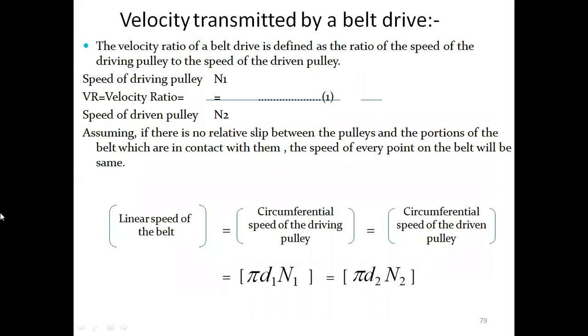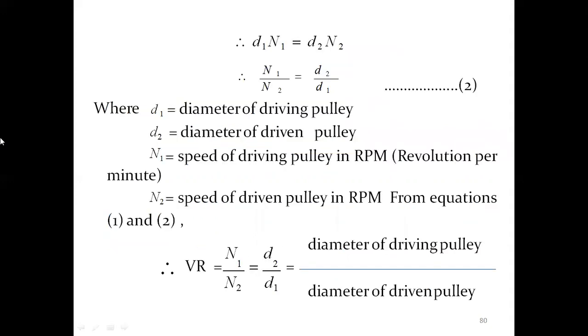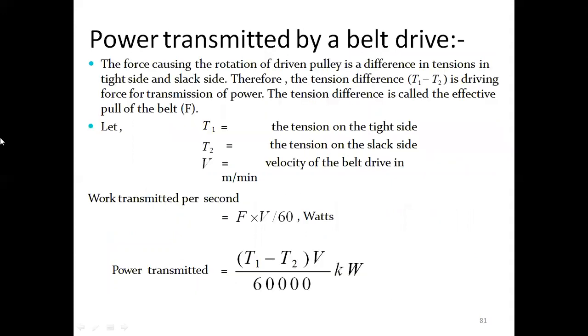The next thing we have to calculate is the velocity ratio transmitted by a belt drive. This is defined as the ratio of the speed of the driving pulley to the speed of the driven pulley, that is N1 by N2, with the driving being N1 and the driven being N2. We assume that there is no relative slip between the pulleys and the portion of the belt, so the speed will be the same. So the linear speed of the belt is equivalent to the circumferential speed. We know the circumferential speed formula to be pi d1 n1 for the driving and pi d2 n2 for the driven. So pi and pi get cancelled, and d1 n1 is equal to d2 n2. So we'll be finding the ratios.